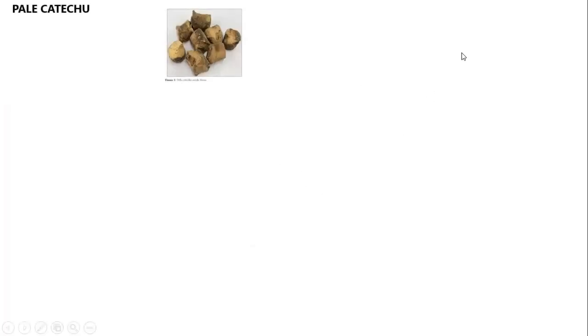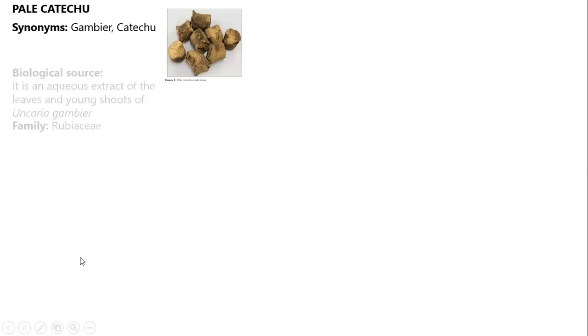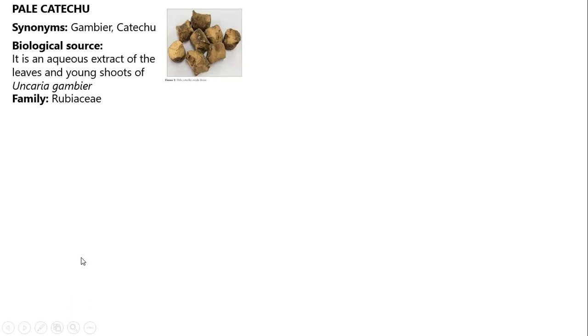Okay, the drug is also known as Gambir catechu. This is the synonym of this particular drug. Now the biological source is tissue obtained from the leaves. The previous black catechu was obtained from the wood, but this one should be obtained from the leaves. Black catechu and pale catechu, a question is asked on this. So this is the one.